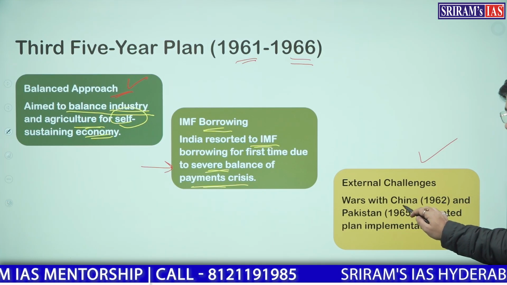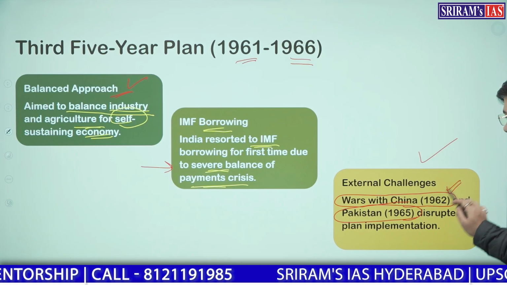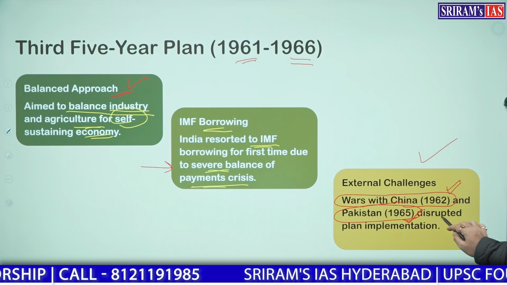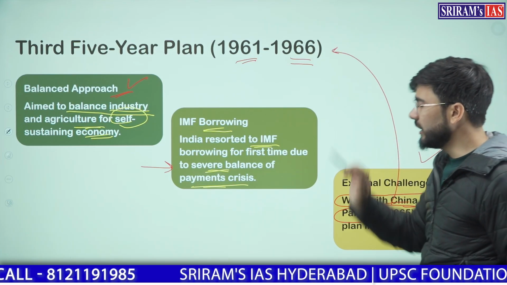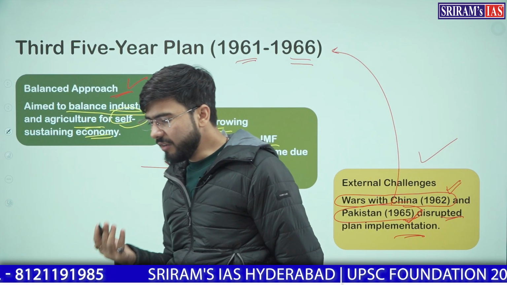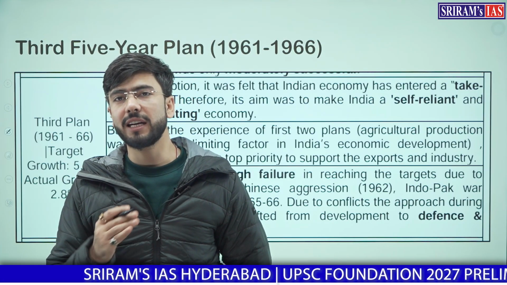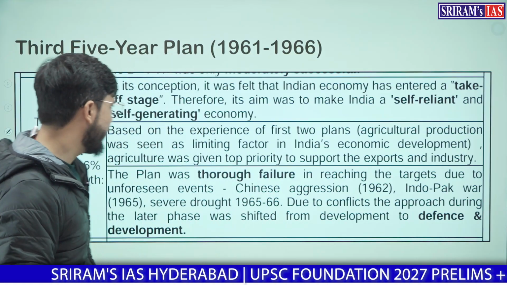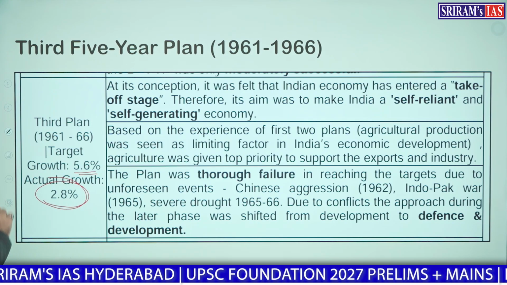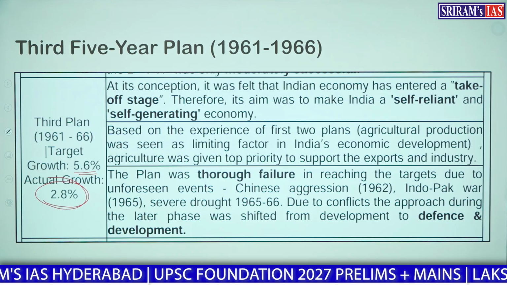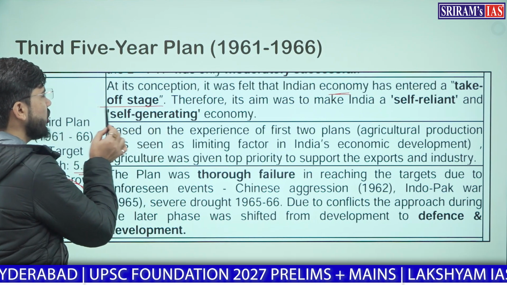The external challenge was, first, we had a war with China and Pakistan in 1962 and 1965. This disrupted the plan implementation. So in this period, even if we tried a lot, we may not achieve the actual targets which we had. The third 5-year plan, which had a target growth of 5.6%, achieved just 2.8% growth. Clear?